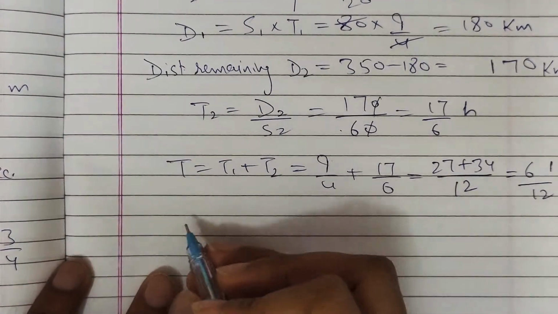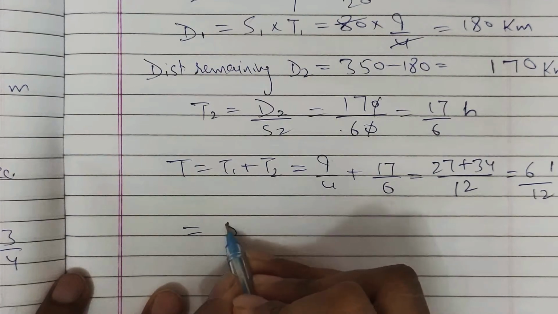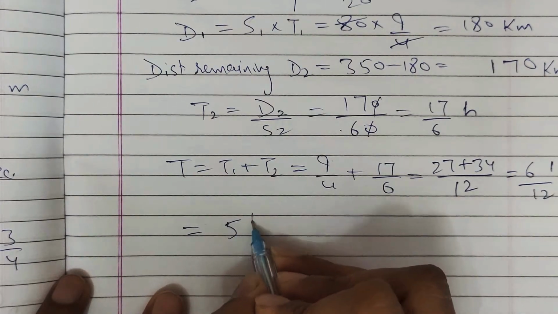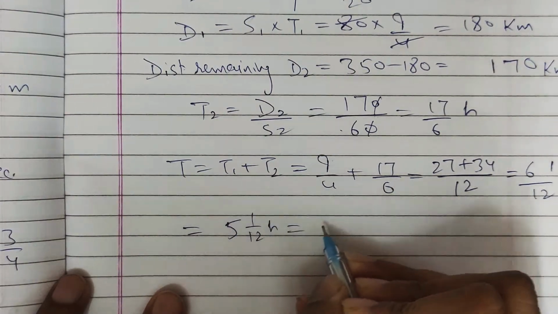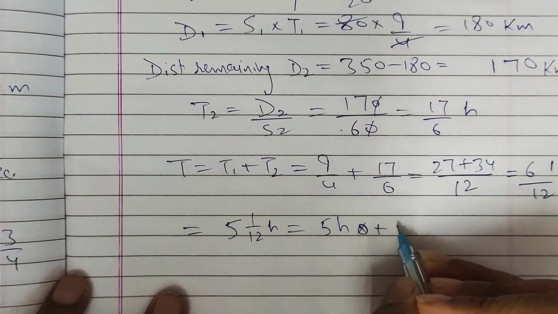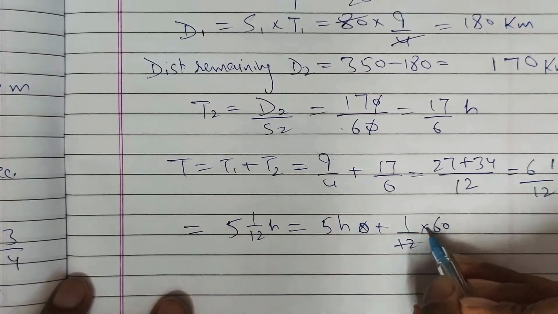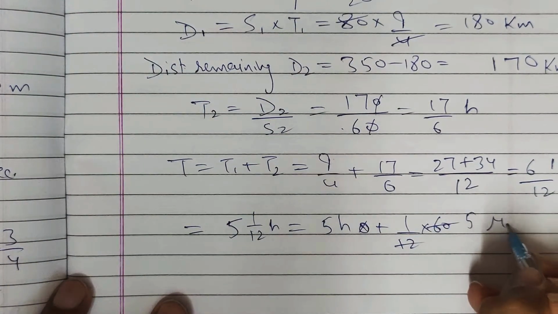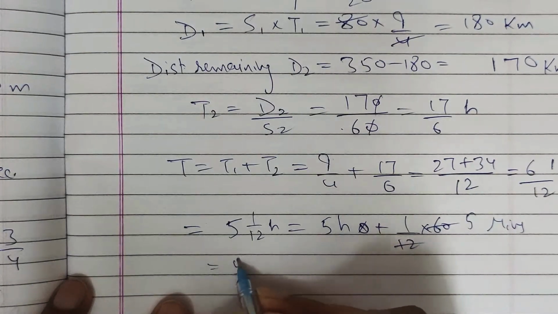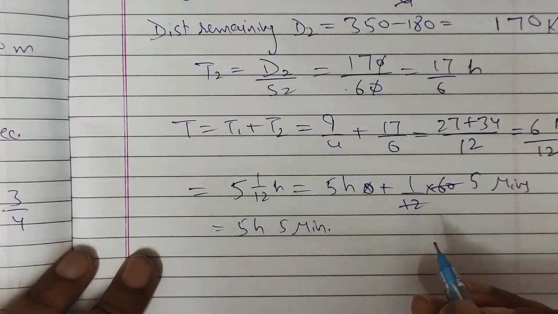So that means 5 complete hours and 1/12 hours, or 5 hours plus 1/12 multiplied by 60, that means 5 minutes. So he takes 5 hours 5 minutes to cover the total distance.